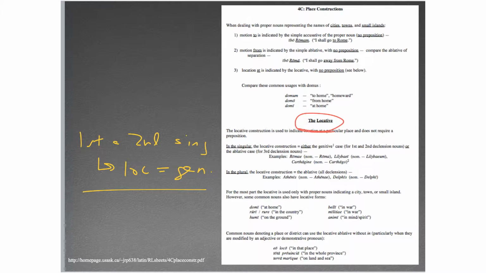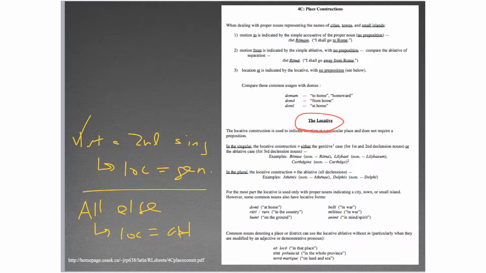All right, and then for everything else, the locative equals the ablative. All right, so if we look over here at these examples, okay, so Roma has Romae. All right, so this is a first declension singular noun, so the locative is going to be Romae, which looks like the genitive, excuse me, but in reality is the locative.